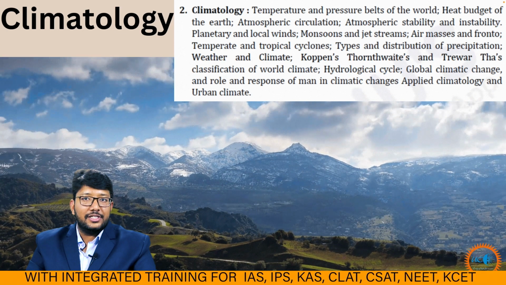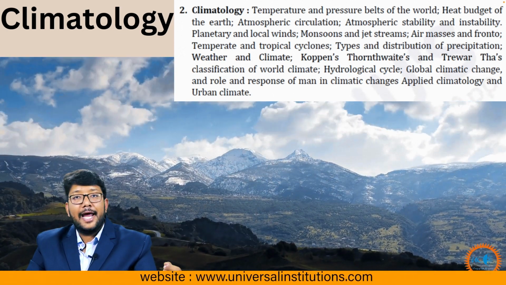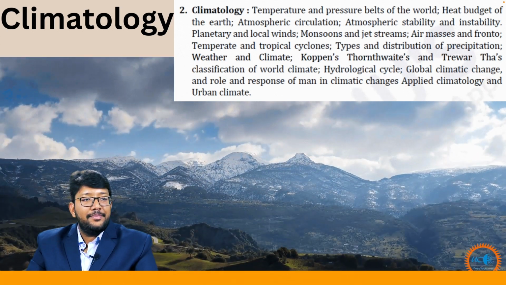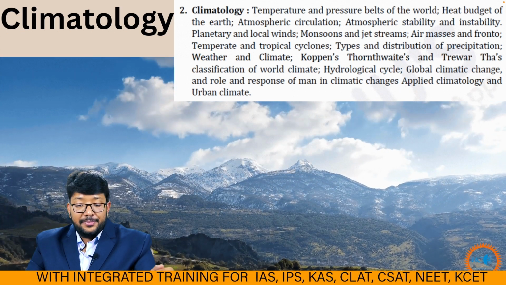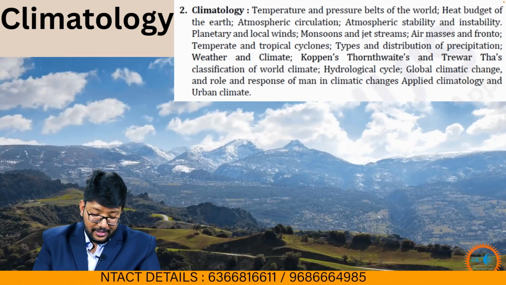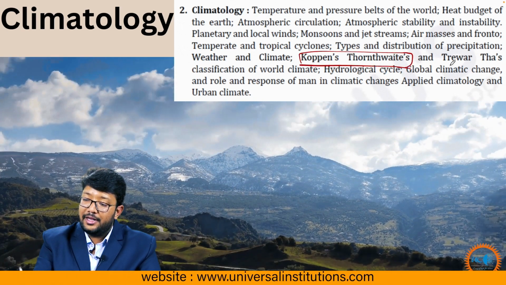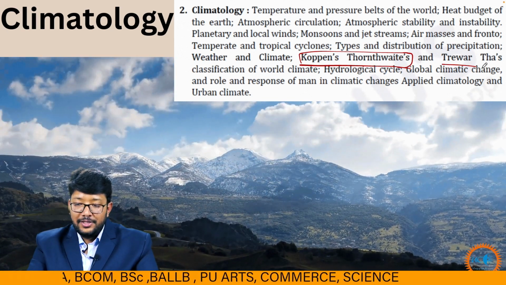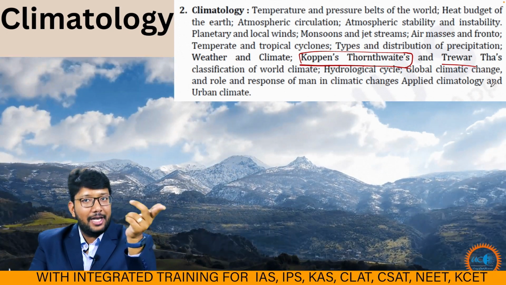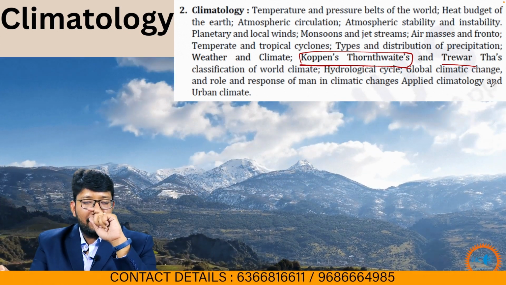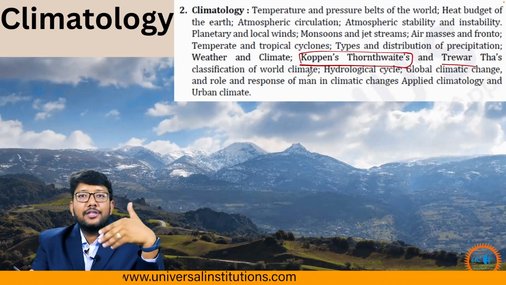Next is climatology. In climatology, we generally talk about temperature and pressure belts of the world, heat budget of the earth, atmospheric circulation, atmospheric stability and instability, temperate and tropical cyclones, distribution of precipitation, and very important, Köppen's classification. Remember that. A question is generally asked from this topic every year, either from Trewartha, or from Köppen, or the Thornthwaite model. One question is permanent from this. In prelims also, but right now we are talking about mains. So a big question will be there. They will give you one code and then ask you to explain it.